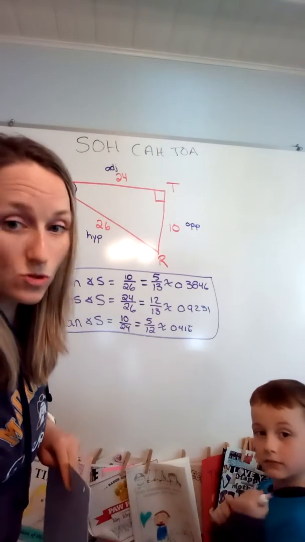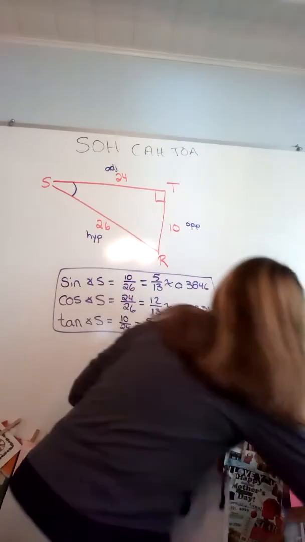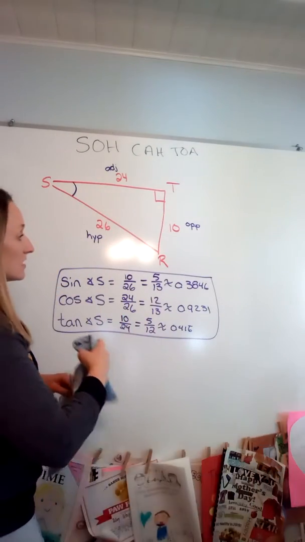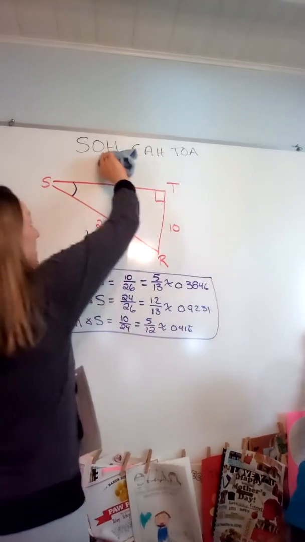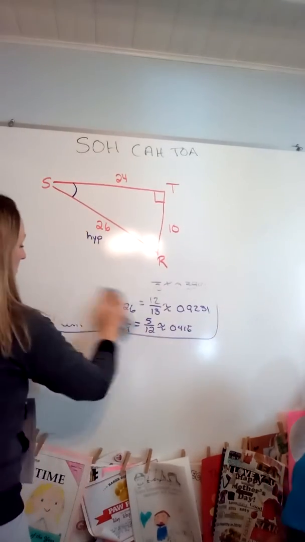And then we have to do the exact same thing for the other acute angle, but since we have angle R, stand over there please. Since we're going to be looking at angle R, that means that your opposite and your adjacent side are going to change. Okay?